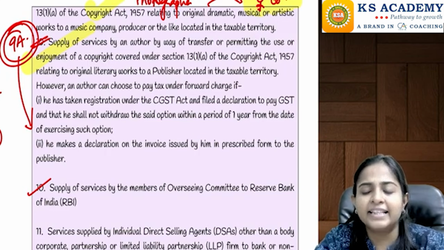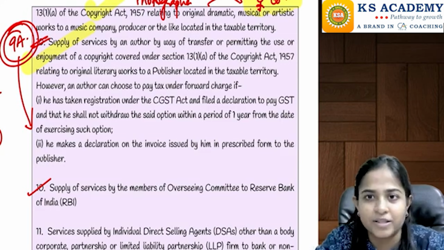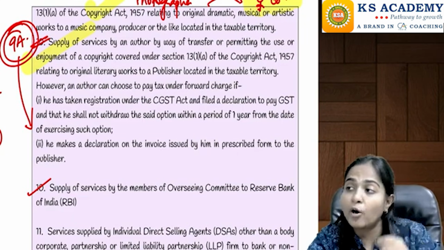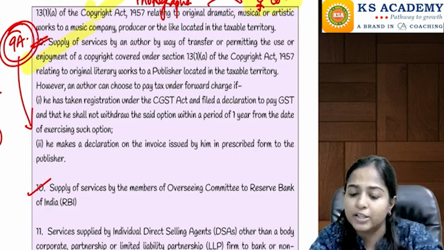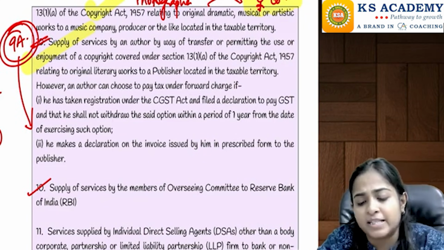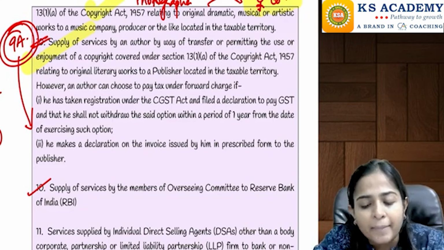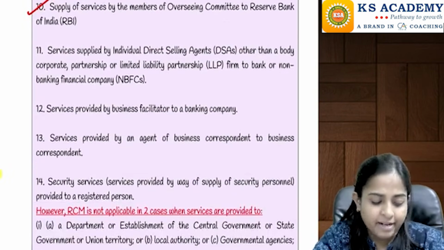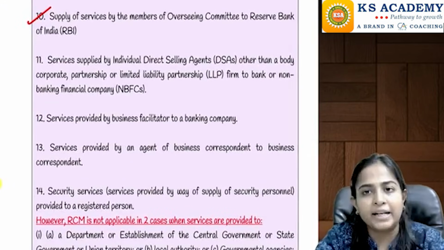See, we had already relieved you of the responsibility, that the responsibility to pay the tax is on the recipient. But now if you, being an oversmart person, say, no, I will pay the tax under GST, I will collect the tax from the recipient, then once you have come under this, you have to stay under this for a period of 1 year, right? Then going on to the next point, that is point number 10.